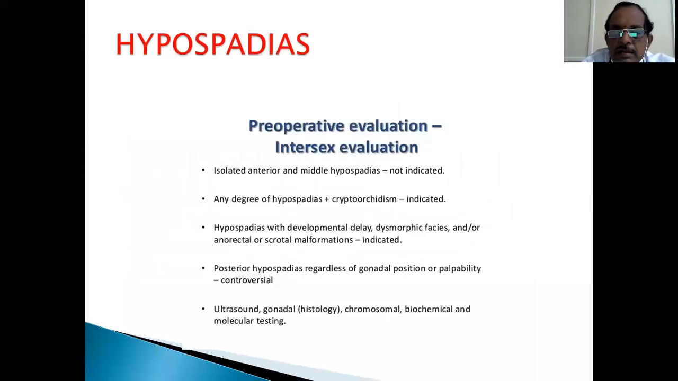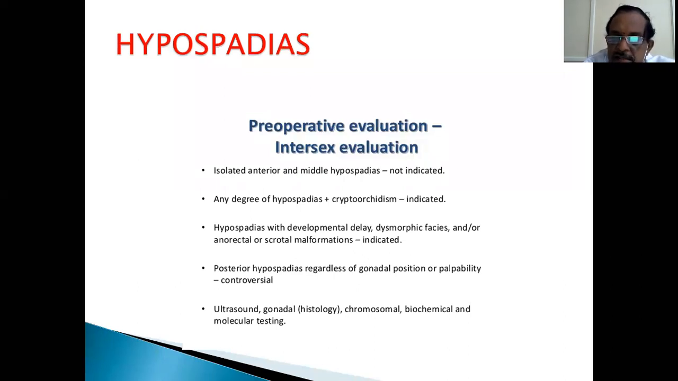So you have to evaluate preoperatively, because in some cases intersex also may present like this. Isolated anterior, middle, penile hypospadias may not require intersex evaluation. Severe degrees of hypospadias need sex chromatin evaluation and other tests. With any degree of hypospadias and cryptorchidism, where the testes are not palpable or seen, you have to investigate for intersex. Hypospadias with developmental delay, dysmorphic faces, or other anorectal anomalies, definitely you have to evaluate for intersex and other problems.